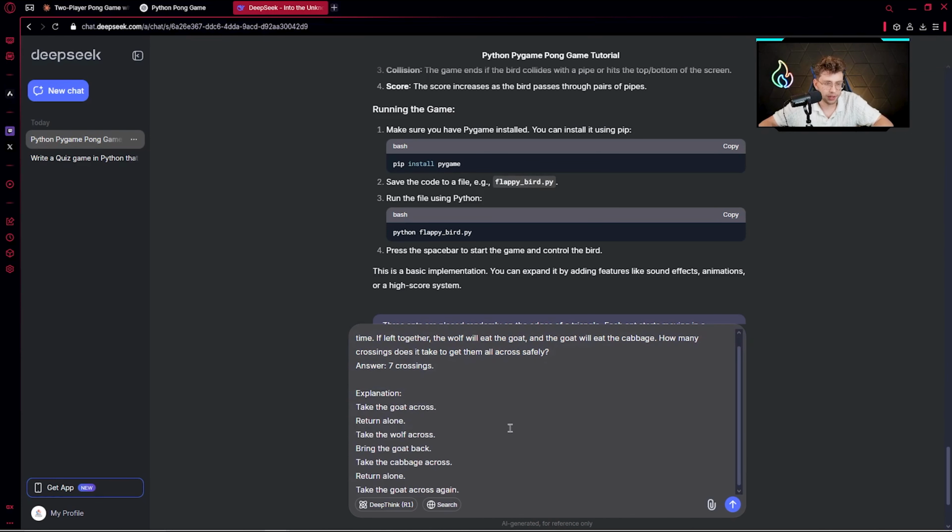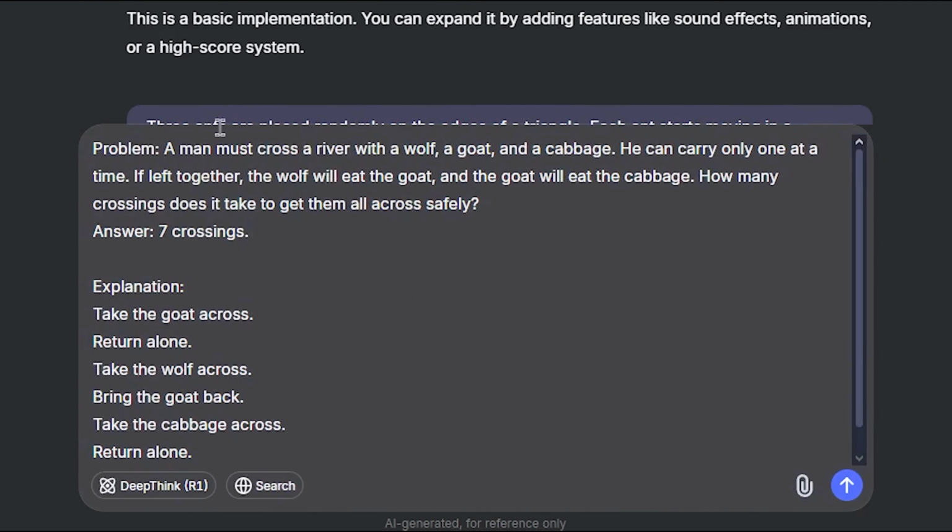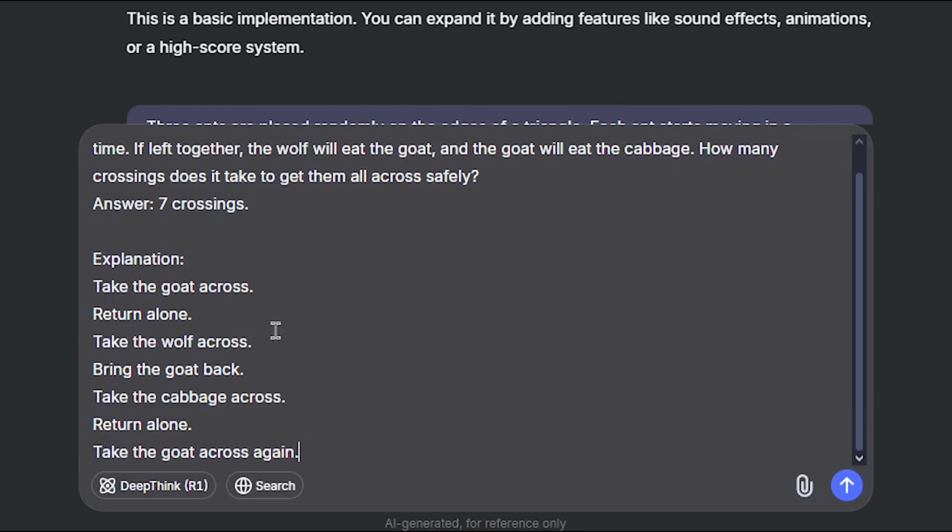So now I've got something like this. A problem: a man must cross a river with a wolf, a goat, and a cabbage. He can carry only one at a time. If left together, the wolf will eat the goat and the goat will eat the cabbage. How many crossings does it take to get them all across safely? So here the answer is 7 crossings, and there we've got the explanation.